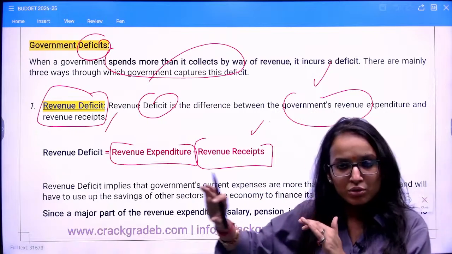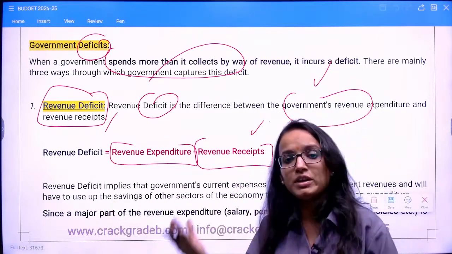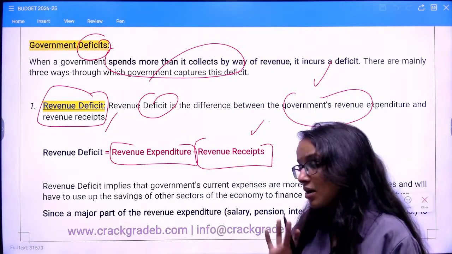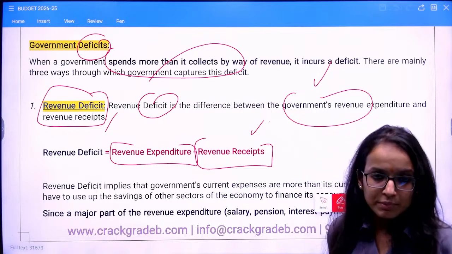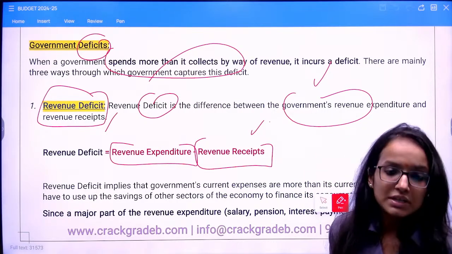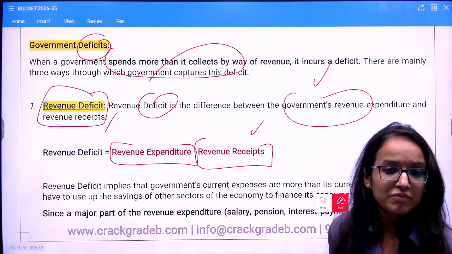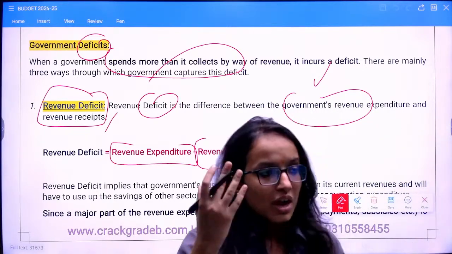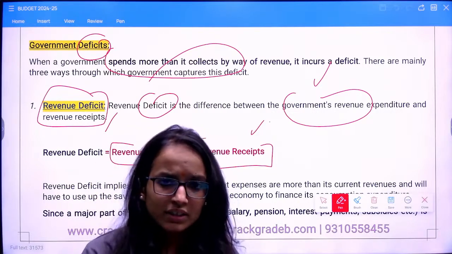So here we are excluding the capital budget. Here it is only the excess of revenue expenditure over revenue receipts. Have you understood that? Now this is harmful. Revenue deficit is more harmful than fiscal deficit. Let me tell you why. We will discuss that. So you should try and understand the implications of deficits as well. Why is the opposition always crying that the government is not limiting these deficits? Why do we want to have a limit on these deficits?